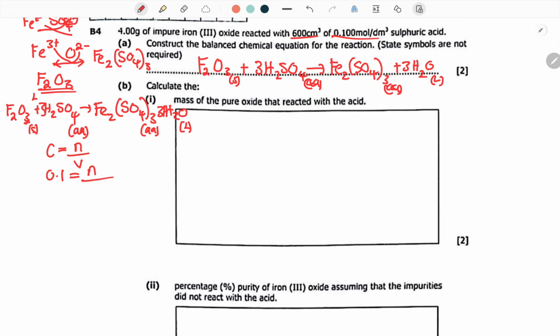Now, the volume is in cubic centimeters, so convert it into these units, which are decimeters. So you just say 600 divided by 1000, which is 0.6. Then you cross multiply. You're going to get n is equal to 0.1 multiplied by 0.6. We're going to have 0.06 moles of sulfuric acid.